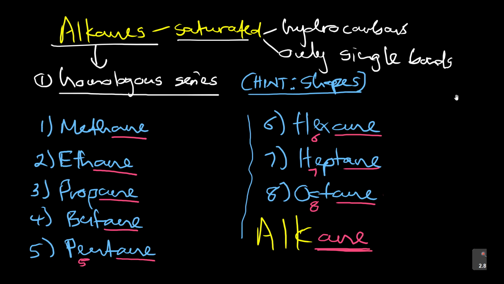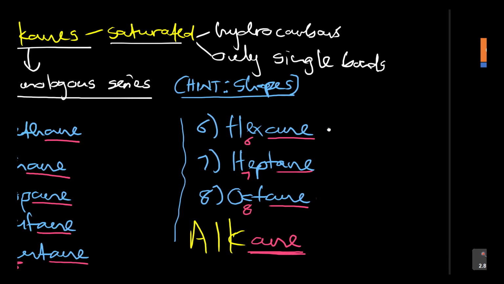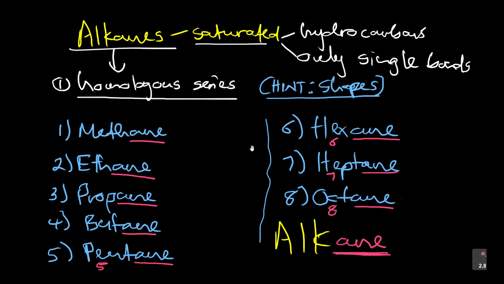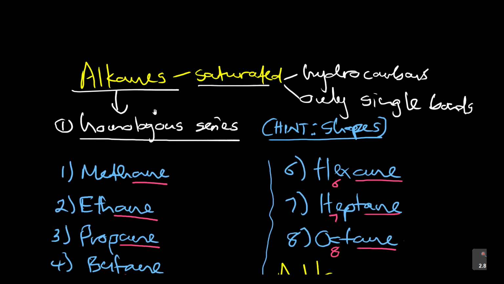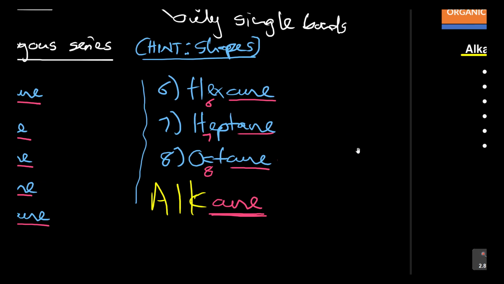Guys, this is what we mean by the naming of these alkanes. I said recite them. They are the bedrock, the foundation of every homologous series that you're going to be naming. We are going to be looking at what they call IUPAC naming later. They use the word IUPAC, International Union of Pure and Applied Chemistry, IUPAC naming. We're going to be looking at the actual naming of compounds, and it is linked to this homologous series of alkanes.